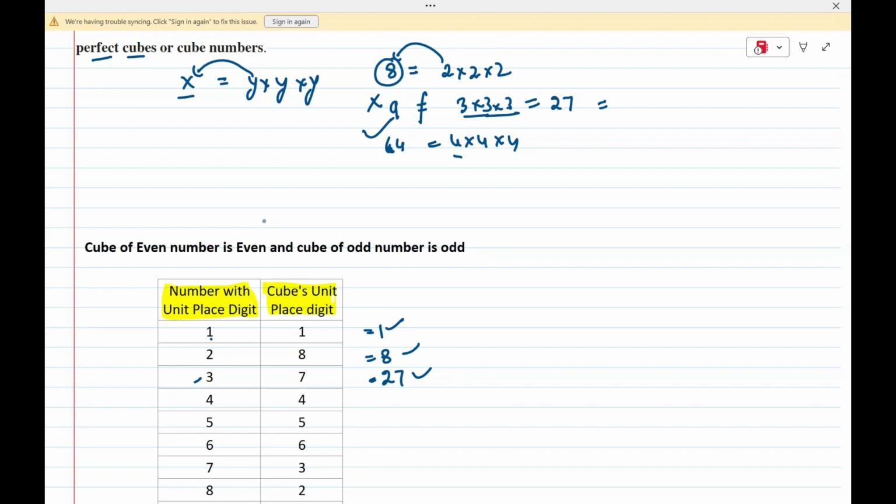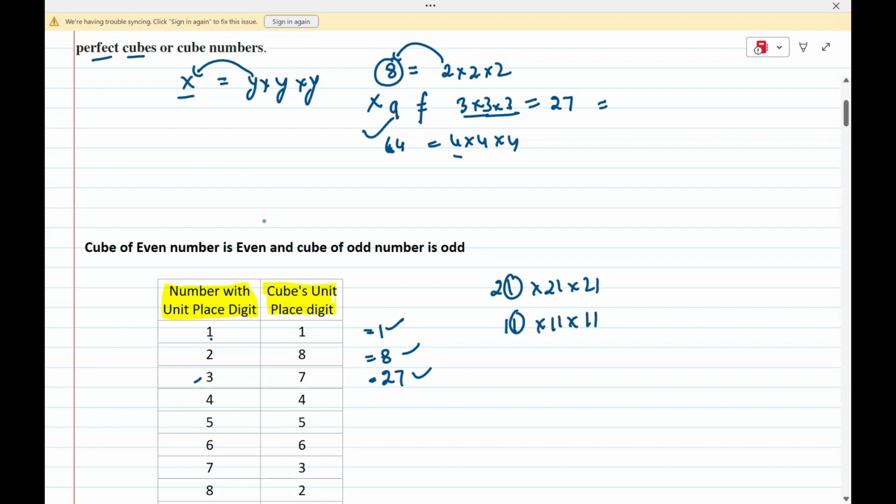Now talking about the unit place digit, if I find the cube. If the original number has unit place 1, suppose it is 21 or even 11, whatever, the unit place has to be 1. So its cube means multiplying 21 three times or multiplying 11 three times.